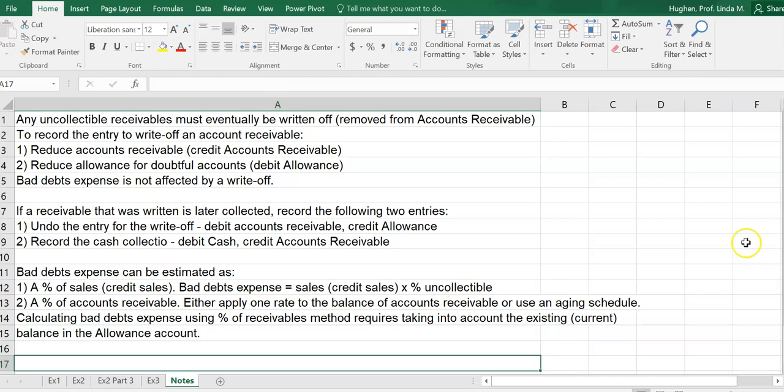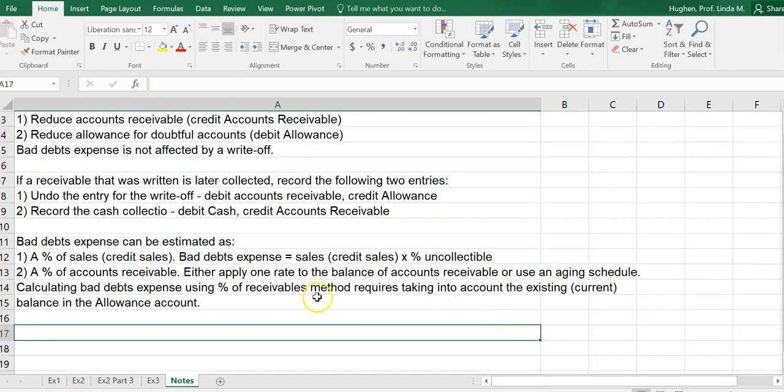We'll come back and write down some more notes related to what we do to take that into account as we start this next example. Let's move to example 3.